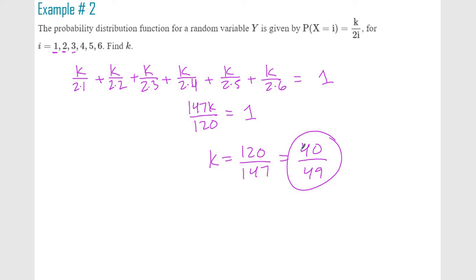So here it just represents a constant. So we can plug that back in, and then by plugging in i's, we will get the actual probability for each one of those occurring. Okay, so remember, k is just a constant.